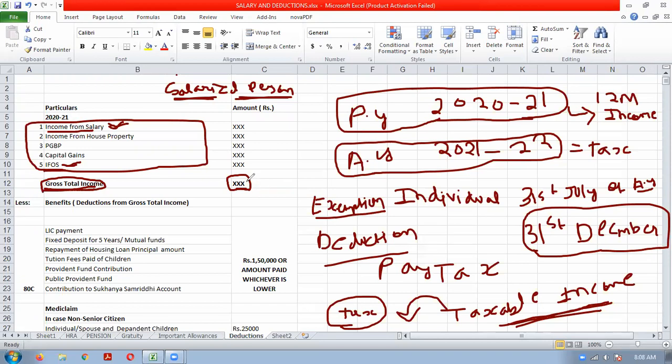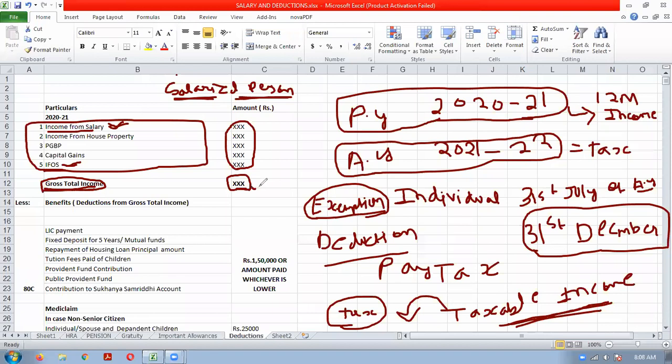In the gross total income, exempt income will not be included. Note the key point: if there is any income which is exempt from tax, there is no need to include it in the gross total income. While filling the form, there will be separate columns for exempt income, so you can show the exempt income details separately.